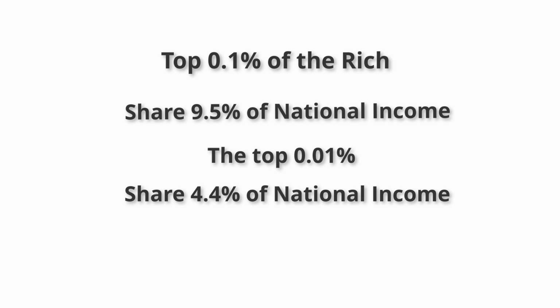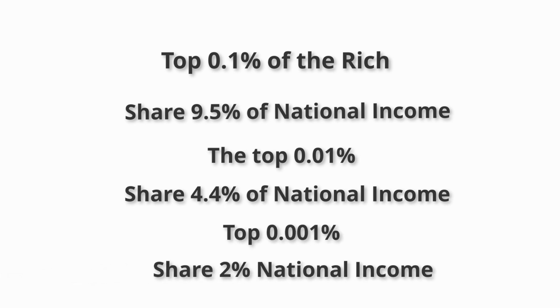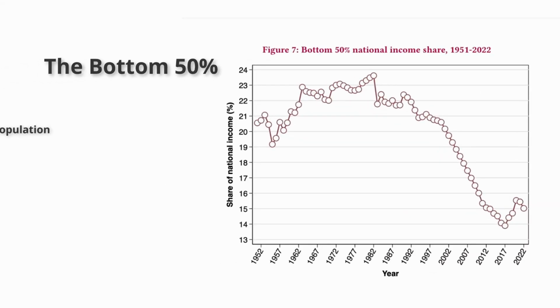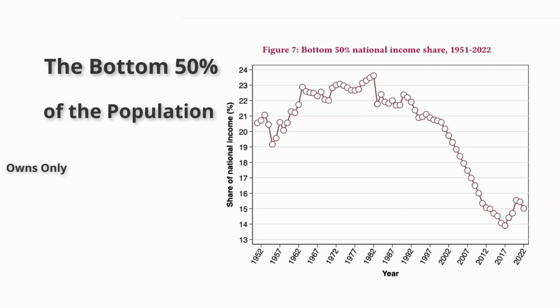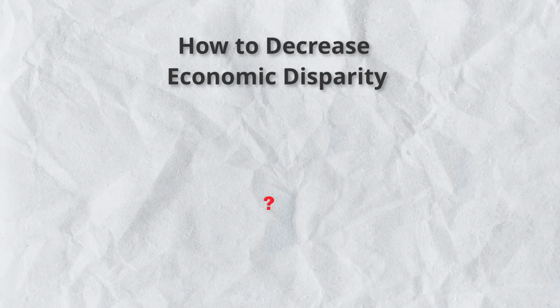The top 0.001% of the population share 2% of the national income. The bottom 50% of the population owns only 15% of the national income. It clearly shows how economically unequal the Indian population is. How can we decrease economic inequality in India?